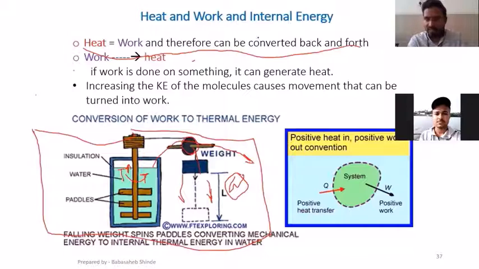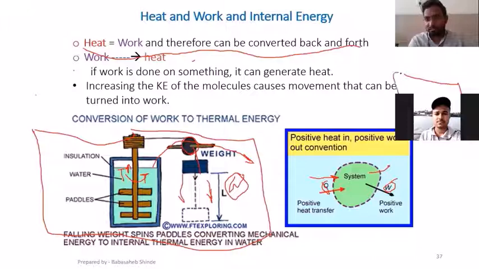Now another important thing I need to explain over here itself, this Q and W. These two forms of energy are going to interact with the system. Means heat can enter the system, heat can leave the system, work can enter the system, work can leave the system. Now we need to have some sign convention for this interaction.